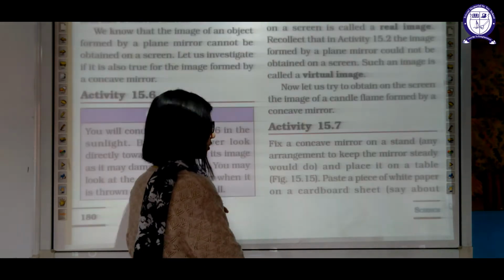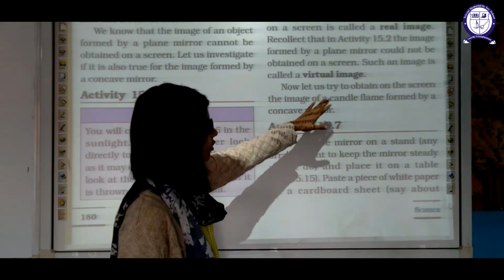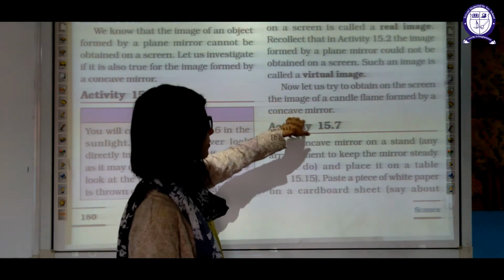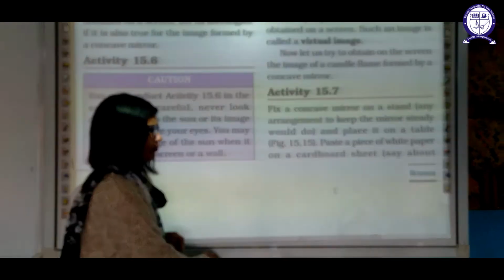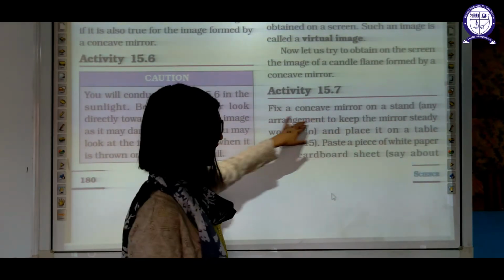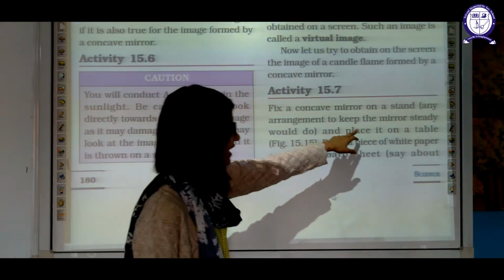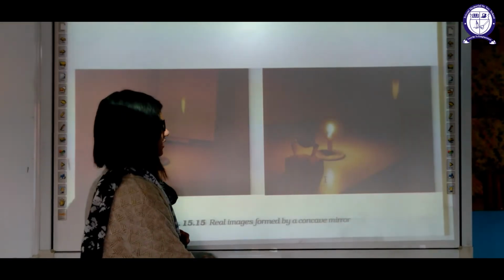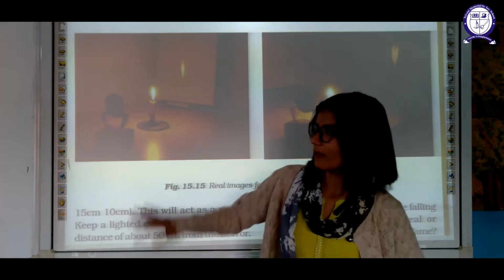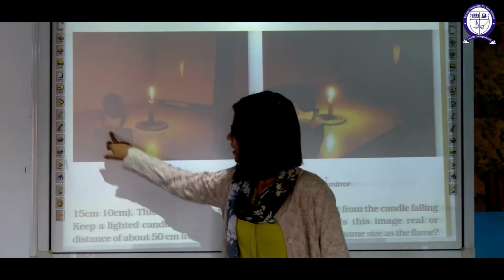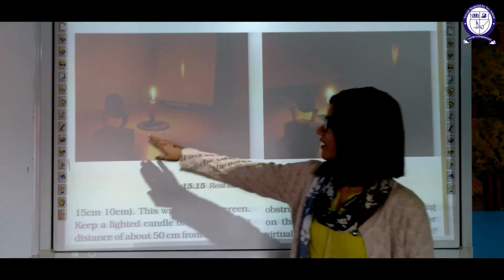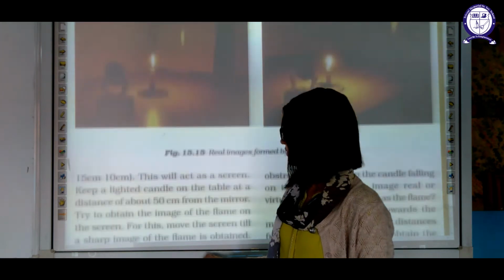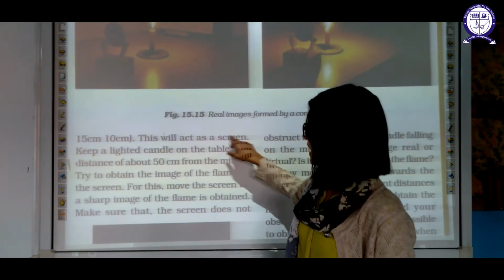Okay. Now let us try to obtain on a screen the image of a candle flame formed by a concave mirror. You have to fix the concave mirror on a stand. Any stand you can use, and place it on a table. Paste a piece of white paper on a cardboard sheet like this. You have to make the setup like this. Take one concave mirror and adjust it in a holder. Then take one candle and one screen behind it. Now this cardboard paper will act as the screen.